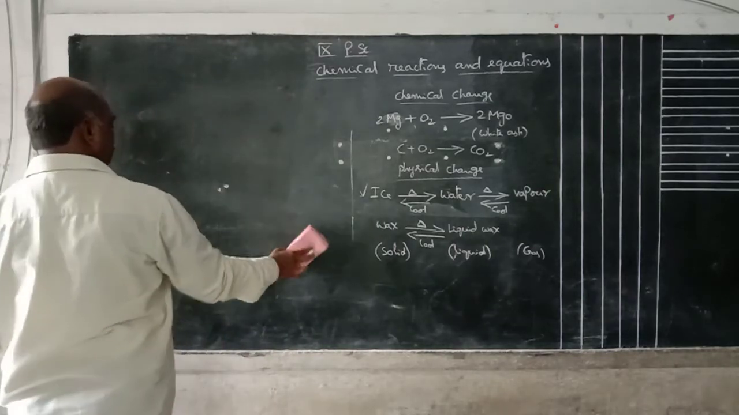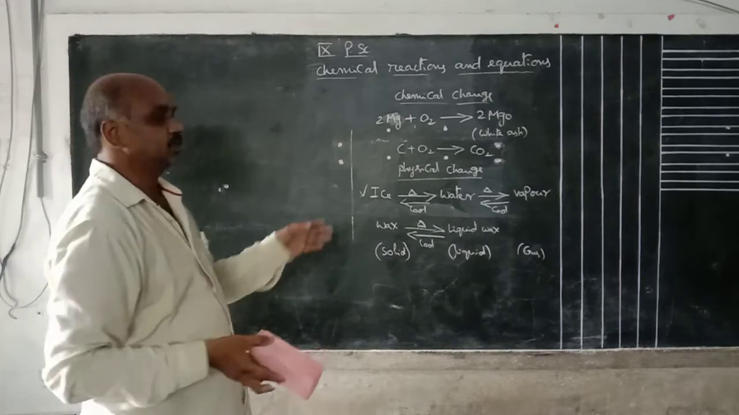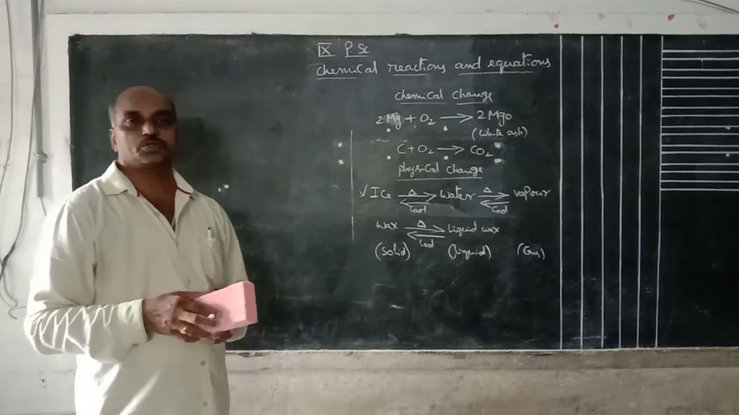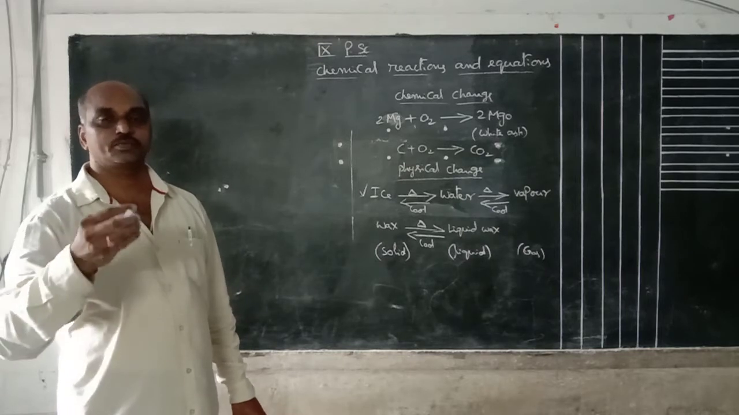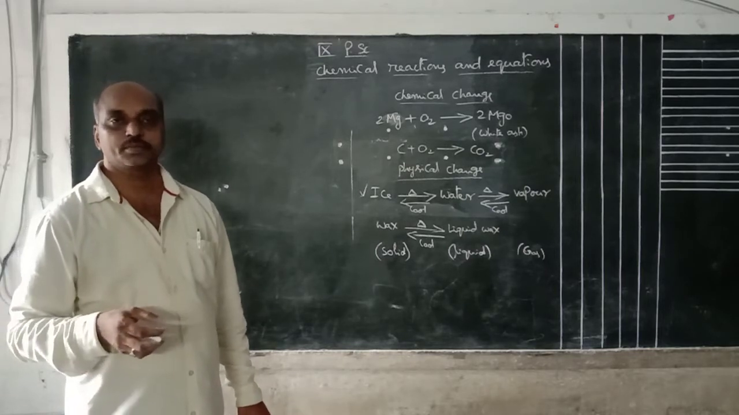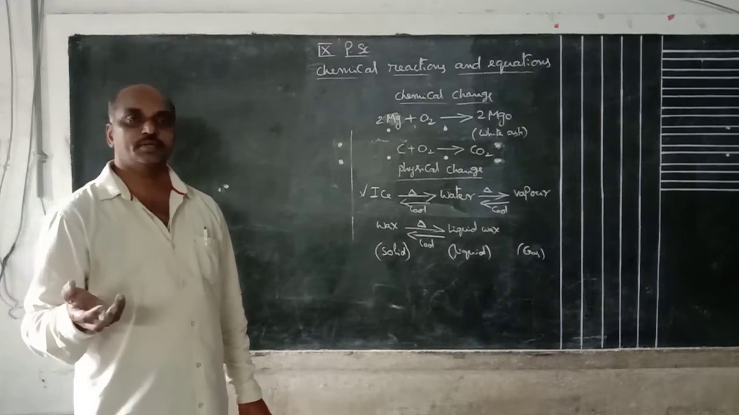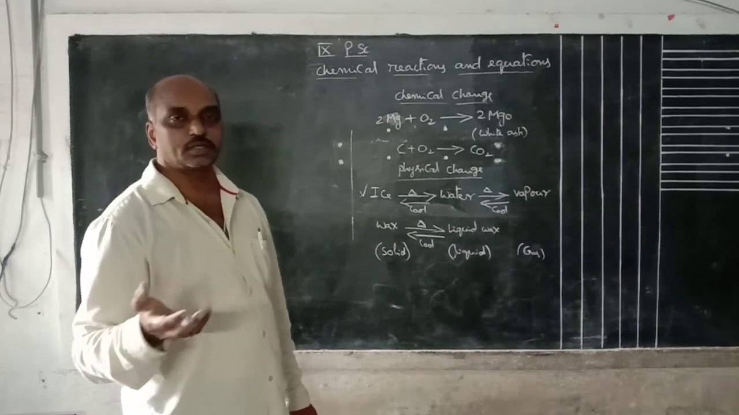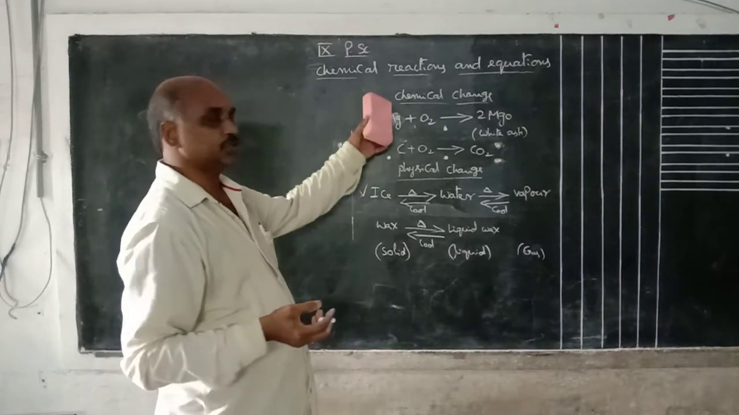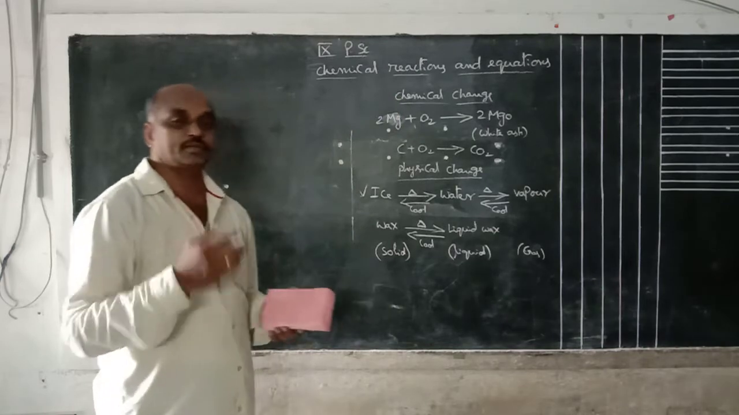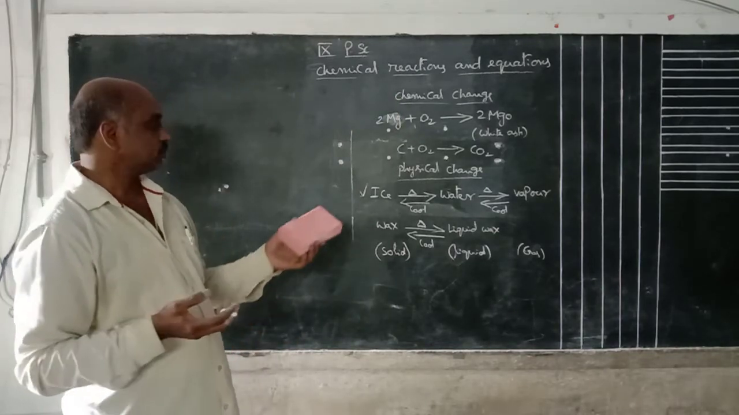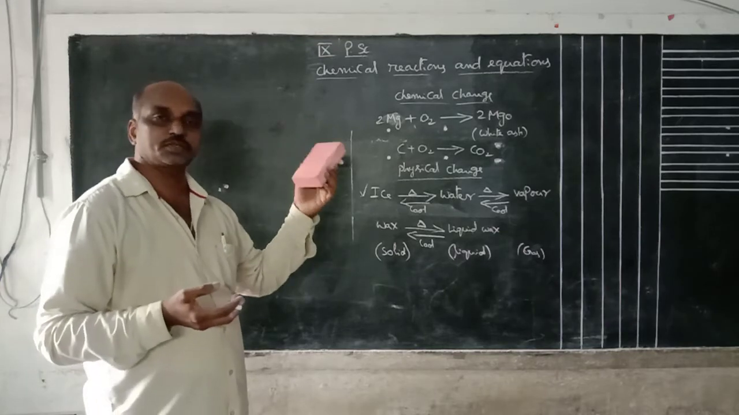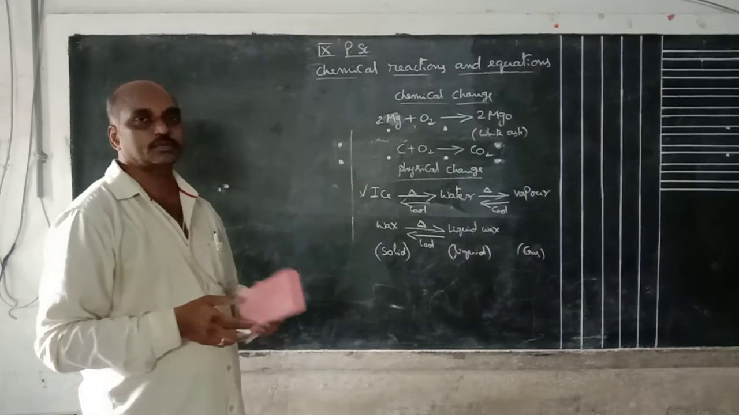Okay, in daily life there are so many examples of physical change and chemical change. Suppose milk. By adding a certain quantity of buttermilk to the milk, after a few hours, what happened? The milk is converted into curd. That is a chemical change. We cannot get the milk again by reversing the conditions. If we can get the original substance again, that is a physical change.